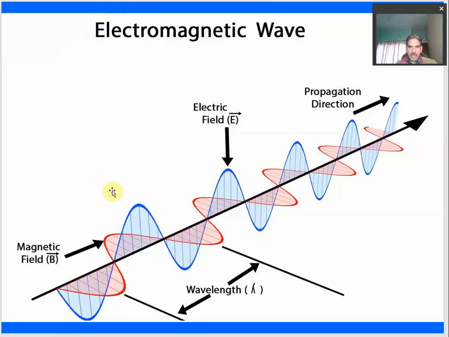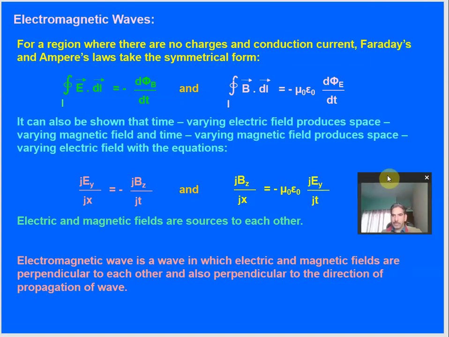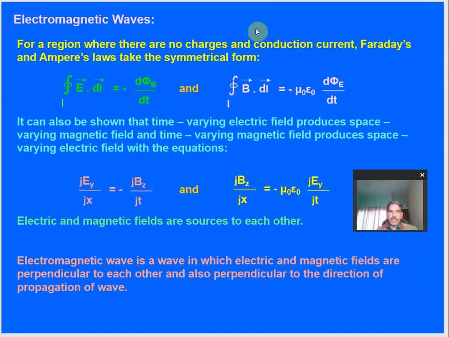So this is the general diagram for the representation of electromagnetic waves. We will try to understand it a bit later. So let us first comprehend electromagnetic waves. Okay, so what are electromagnetic waves? These are the waves which are constituted by the electric and the magnetic fields.